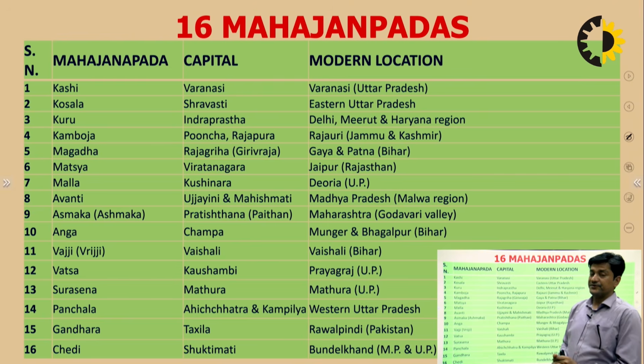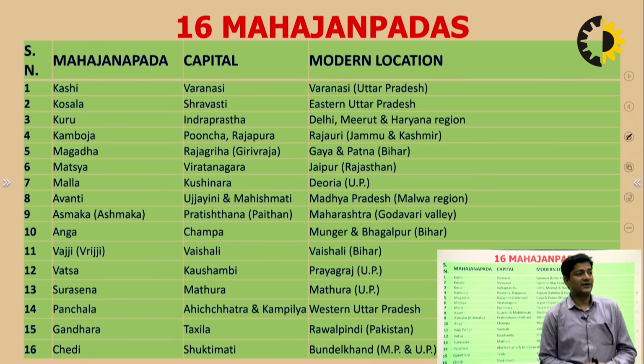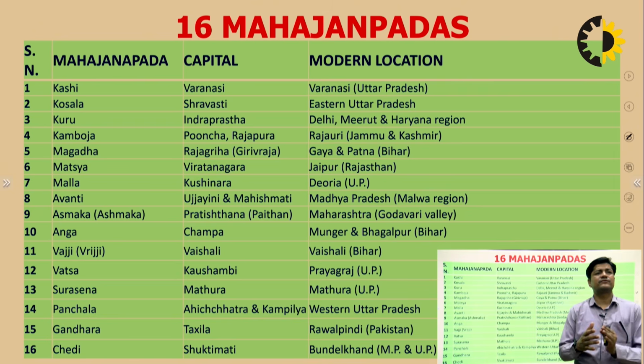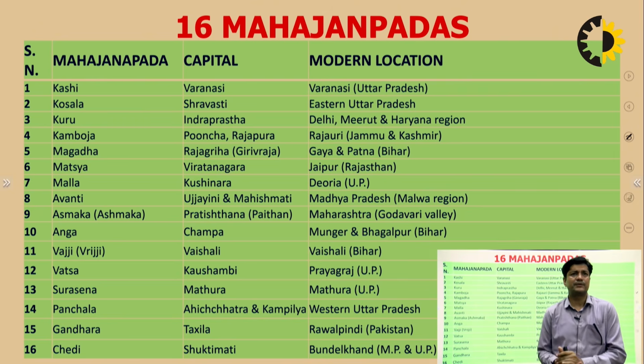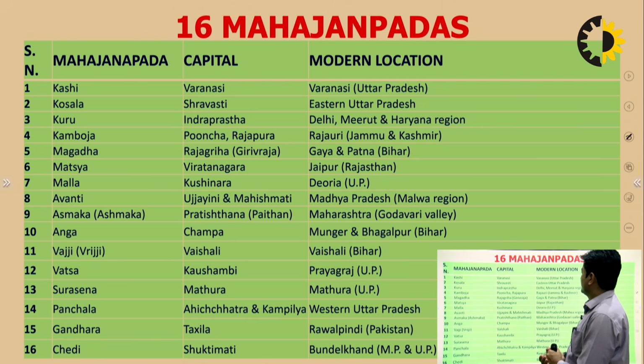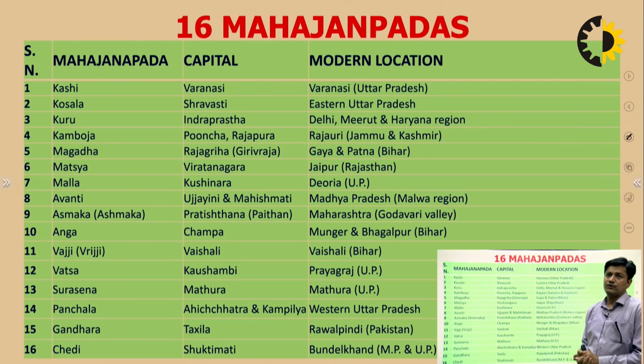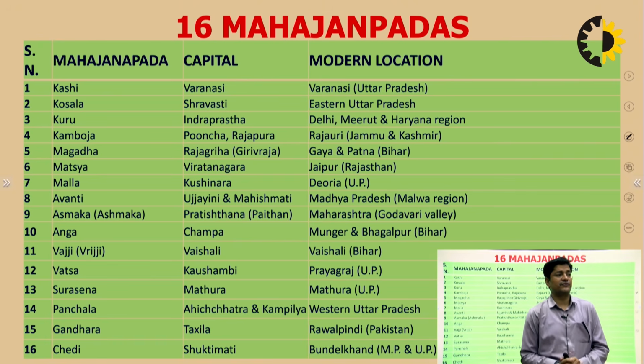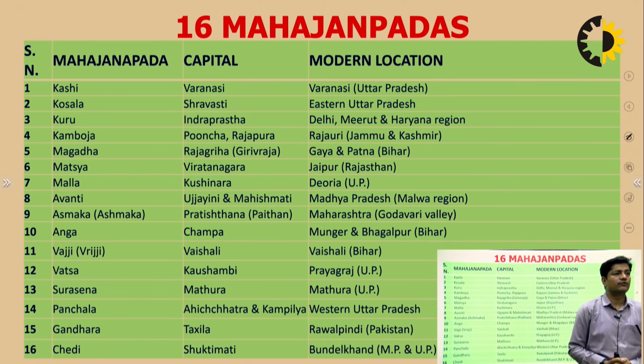Then comes Magadha, one of the strongest Mahajanpadas of that time, where the Mauryan dynasty used to rule. The capital was Rajgriha. Somewhere it's also written that Pataliputra became the main capital later. Girivraja is also another name of Magadha. It falls in the region of Patna and Gaya of current-time Bihar. So Magadha was a very prominent, very strong nation of that time, and it was among the Sixteen Mahajanpadas.